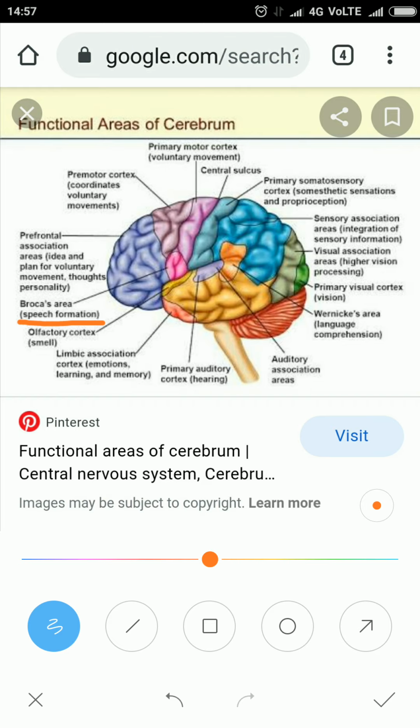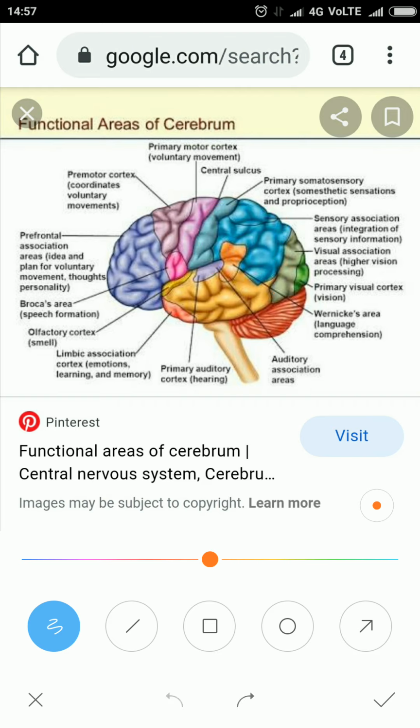The motor speech area translates thoughts into speech. So people who can express their feelings properly and communicate properly have a well developed, active Broca's area. So this is all about the frontal lobe. The frontal lobe is basically related to what we do. All our motor activity, voluntary and involuntary activities, are controlled by the frontal lobe. Now come to the second lobe, called the parietal lobe.